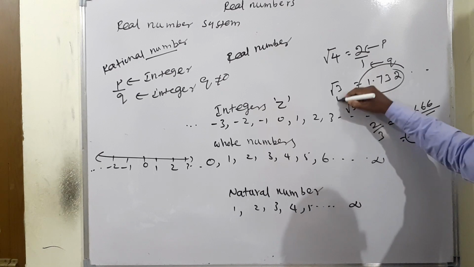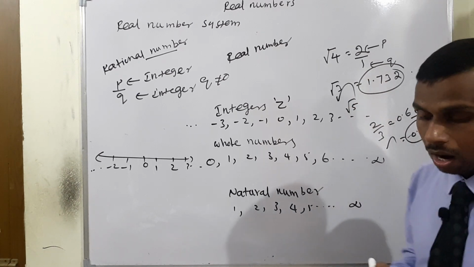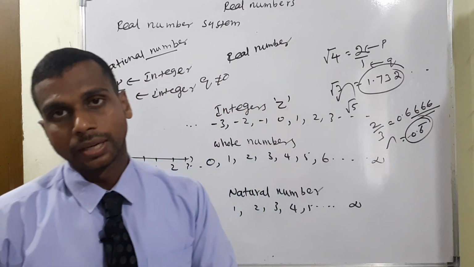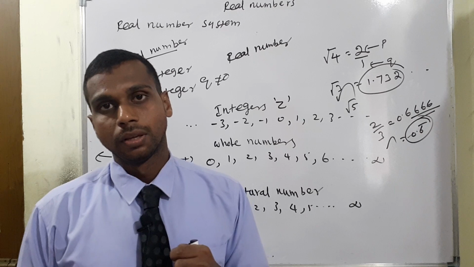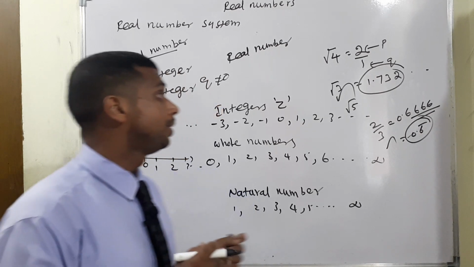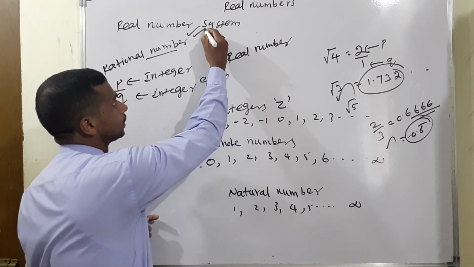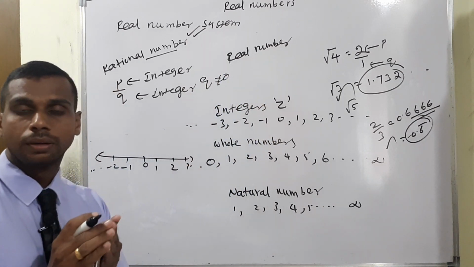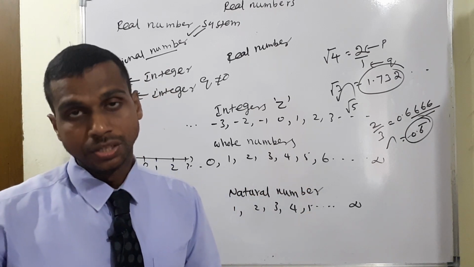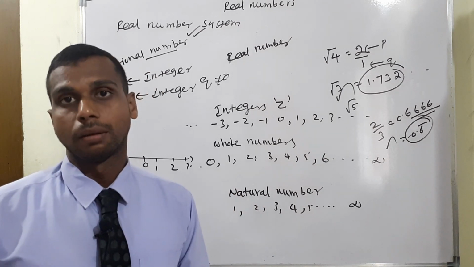So for this type of number, root 3 or 2 by 3, what I am saying is, simply, to identify rational and irrational: a perfect square number is called rational, and a non-perfect square number is called irrational. All these types together are called the real number system. So what is the meaning of real number system? Rational, irrational, integer, natural number, whole number, that is called the real number system.